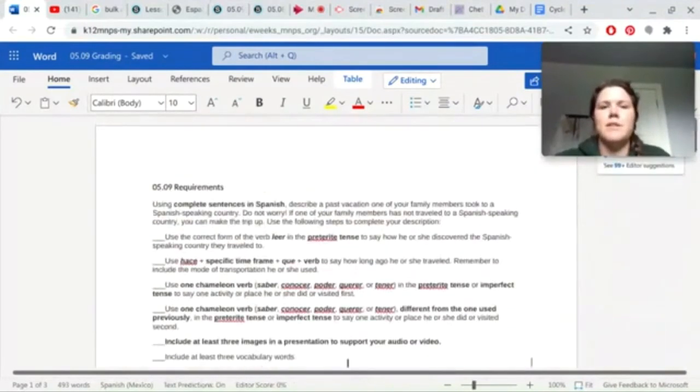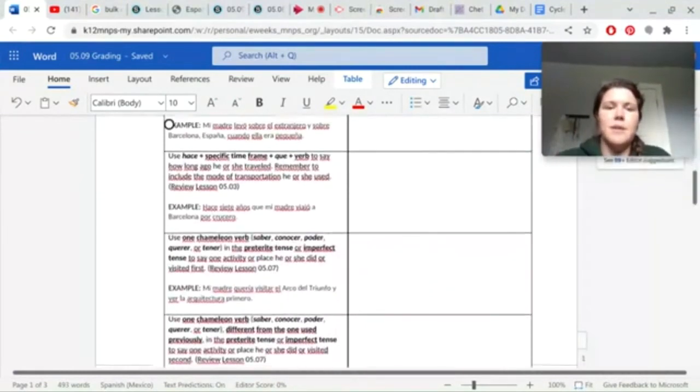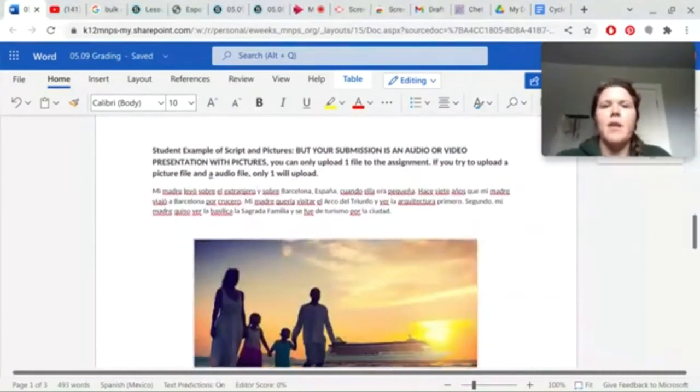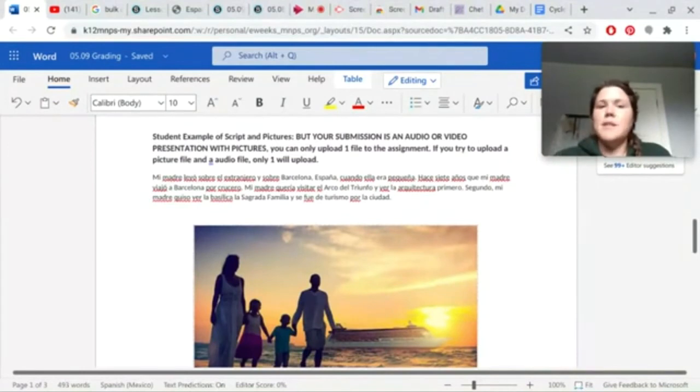So this is all going to be here, and this is going to be posted in the materials section. Materials, it'll be labeled 05.09. And then I just put this down below because I want to make sure you understand that your requirement here is to do a presentation, audio or video.